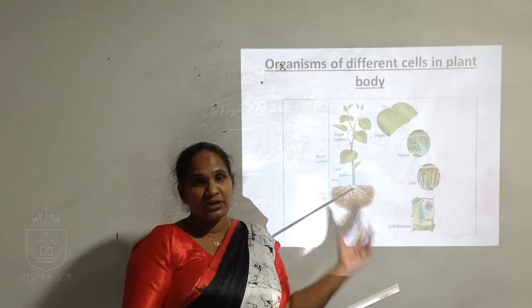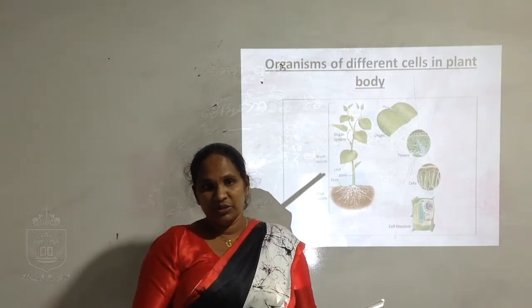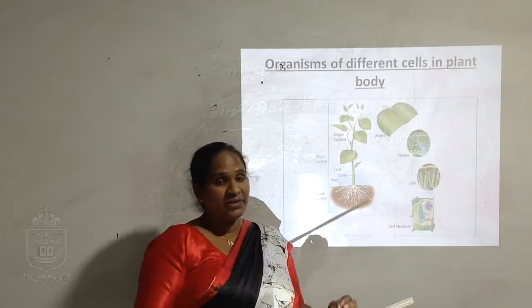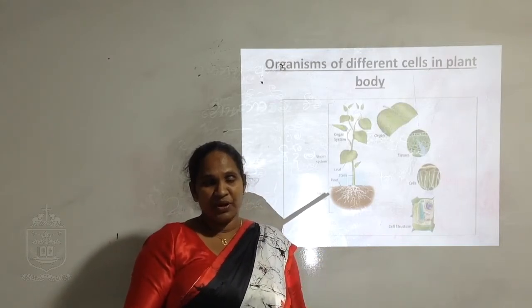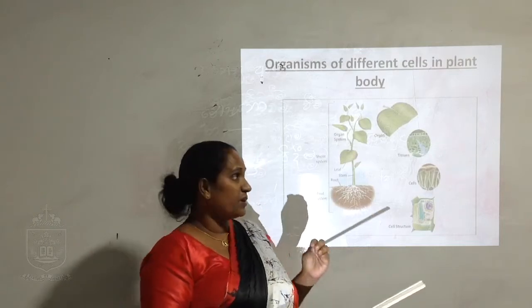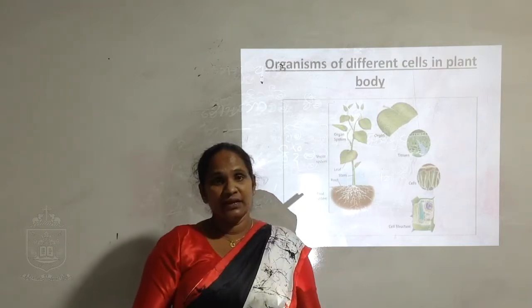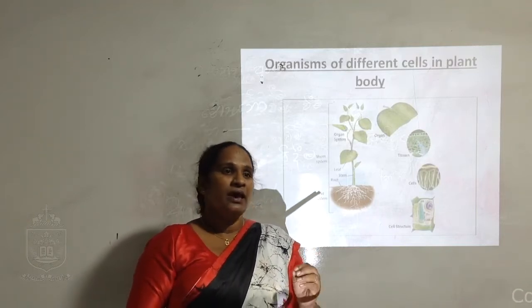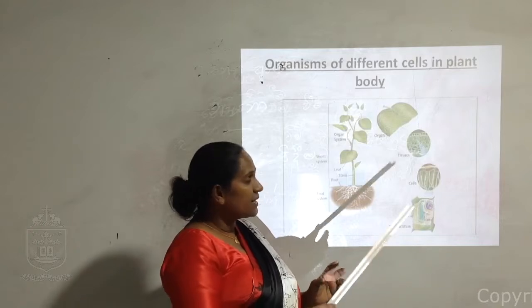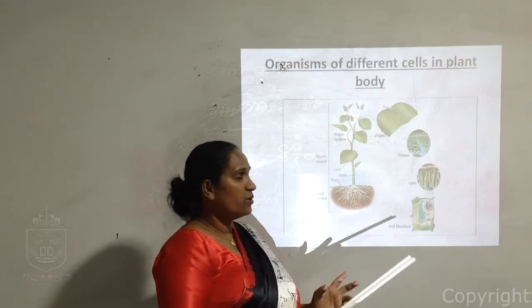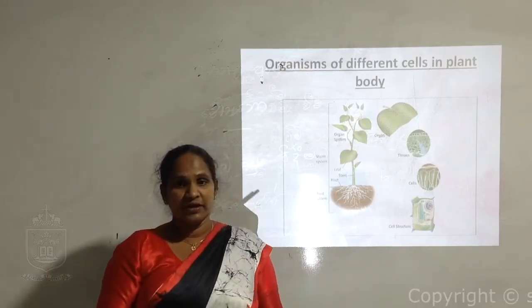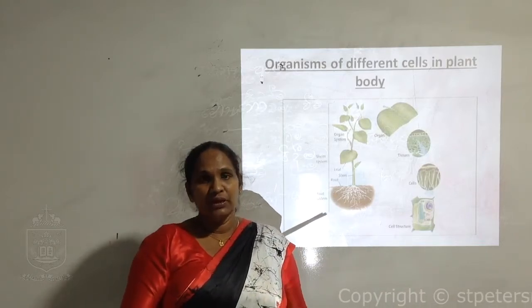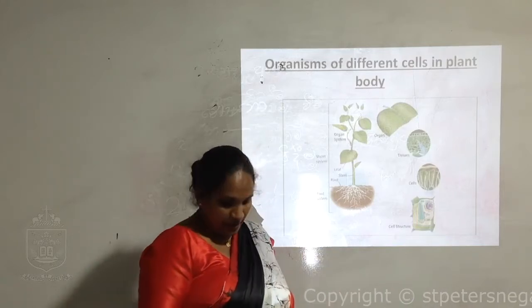These two systems together form a plant body. Anyhow, the functional and structural unit of the plant is the cell. Inside the cell the organelles are there, the metabolic activity is going on, and cells together form tissue, then organ, and systems finally make the plant body. So in the plant also cellular organization is there.